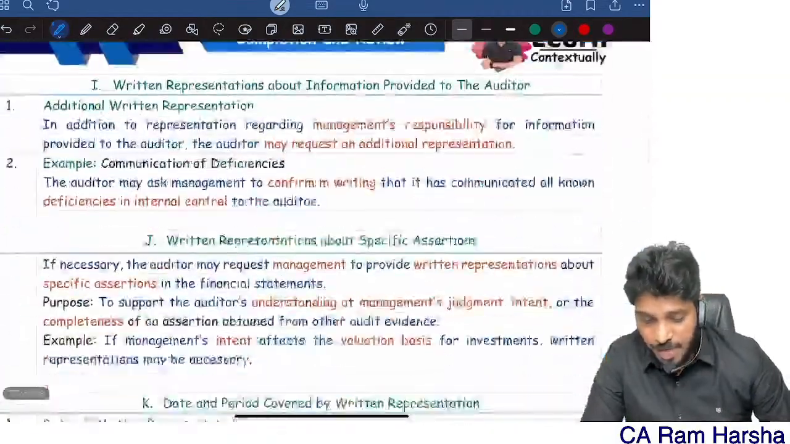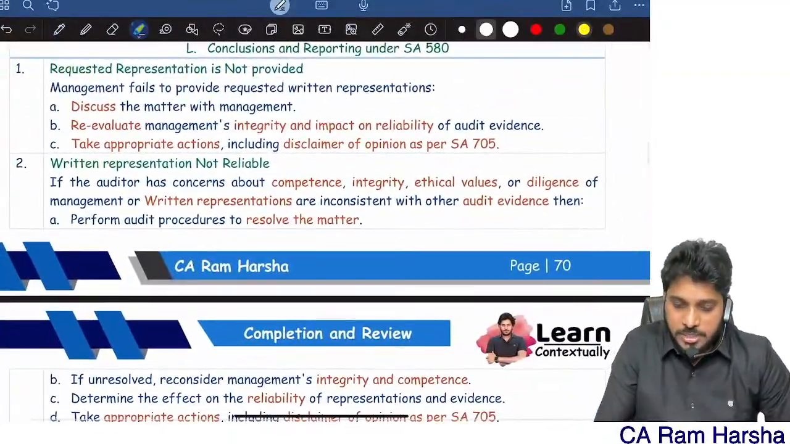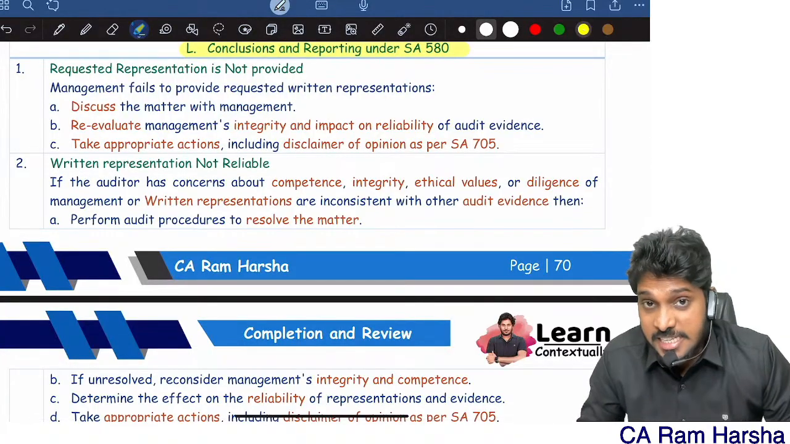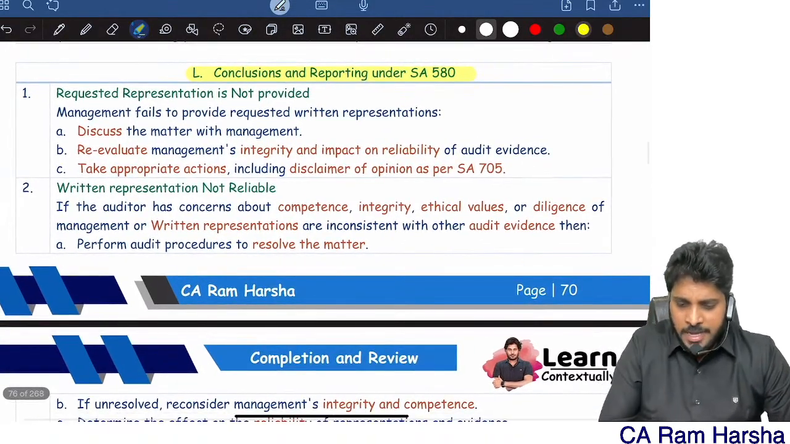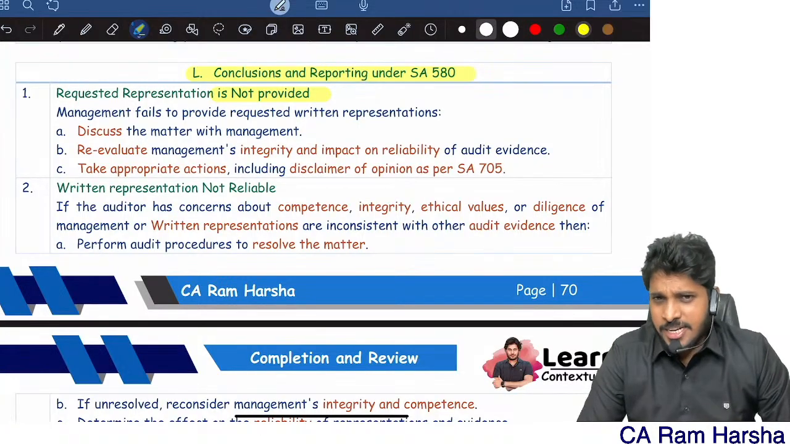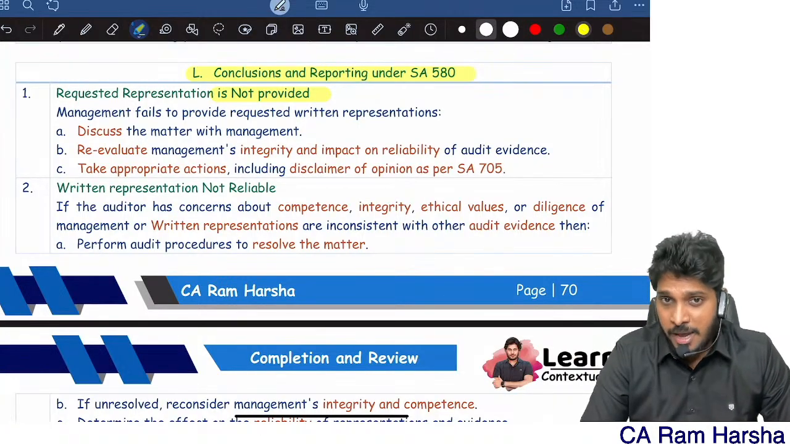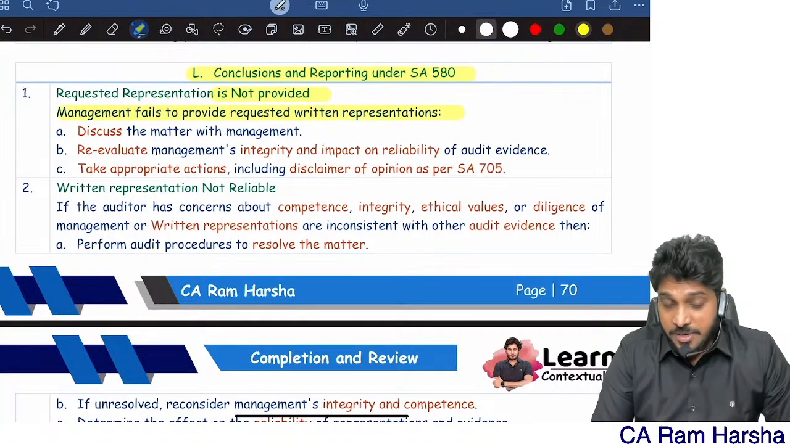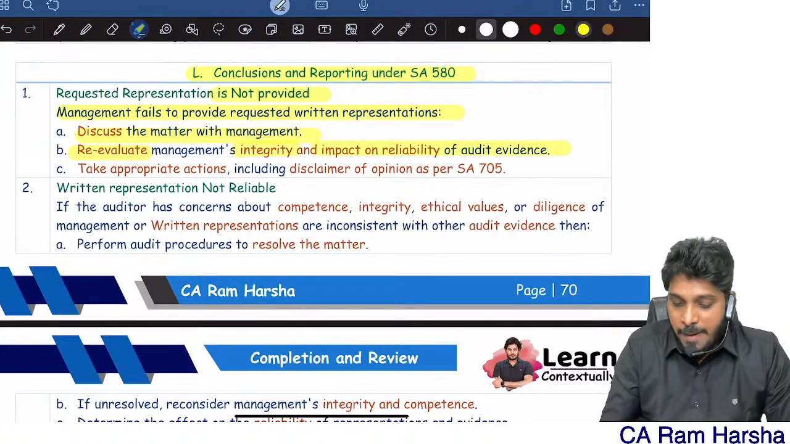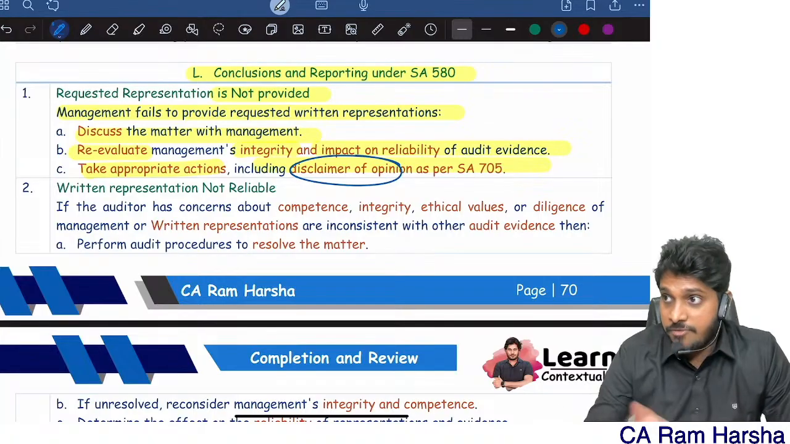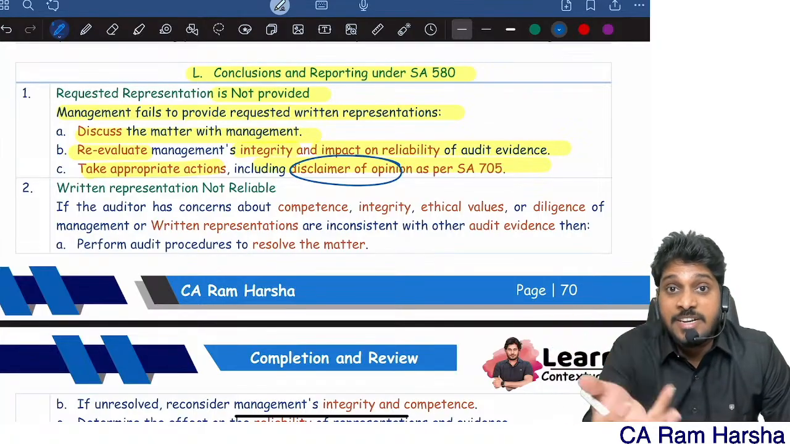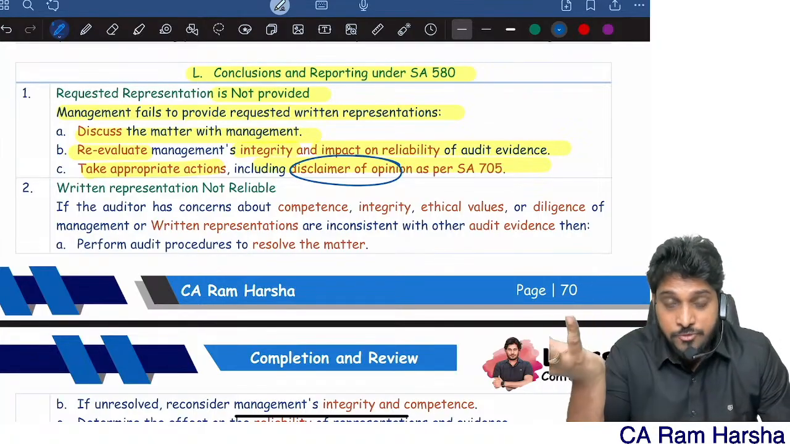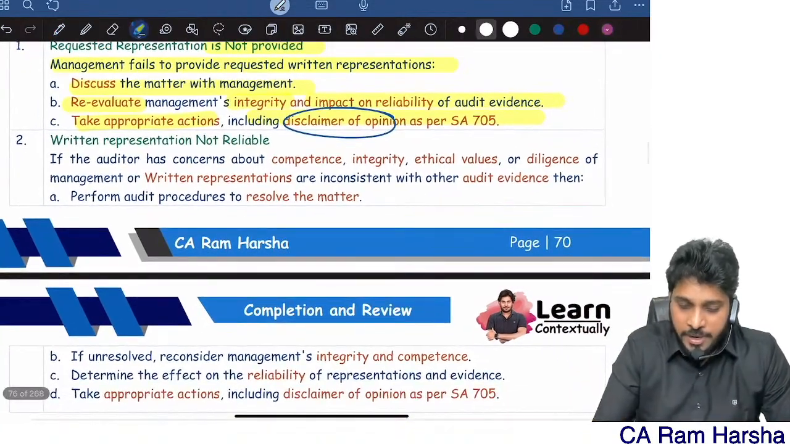For example, I will directly go to the conclusions and reporting, the last section of auditing standard 580. Suppose I am asking for a written statement, a written declaration from the management. They are not providing. Management fails to provide the requested written representation. Discuss with them first, reevaluate the integrity impact, take appropriate action, including disclaimer of opinion. See, if they are not giving me representation, I have no evidence. Absence of evidence means I am unable to form the opinion. So I may give a disclaimer of opinion.